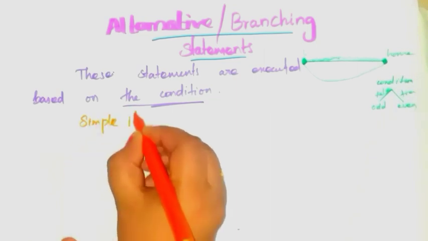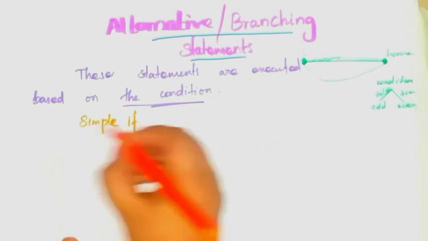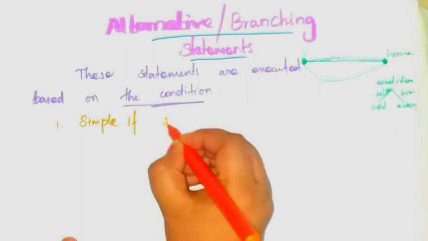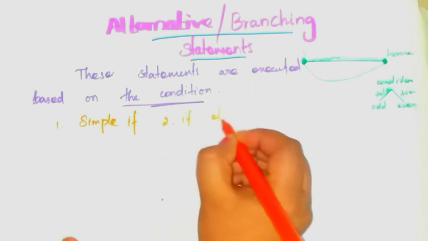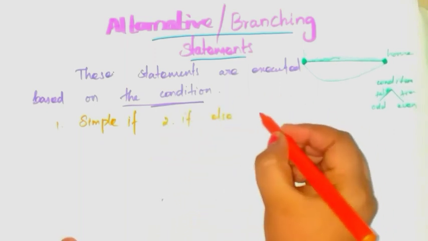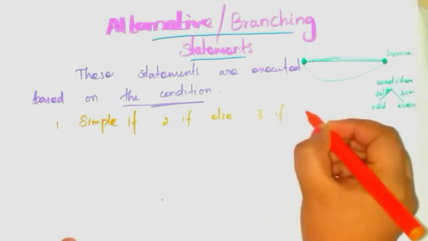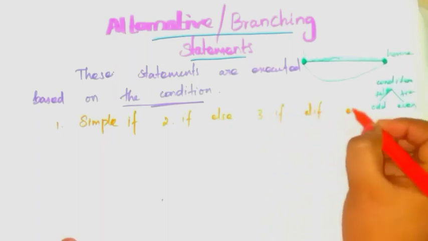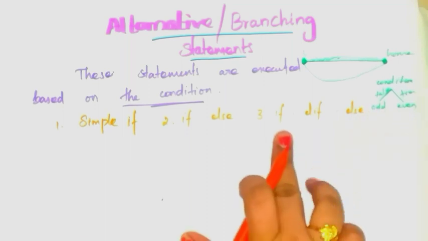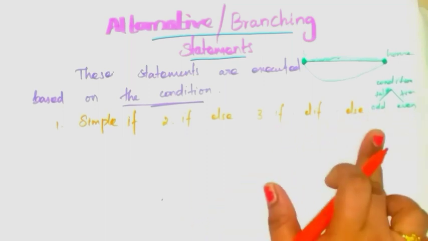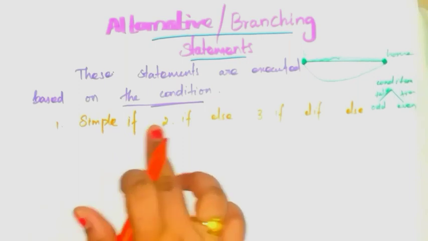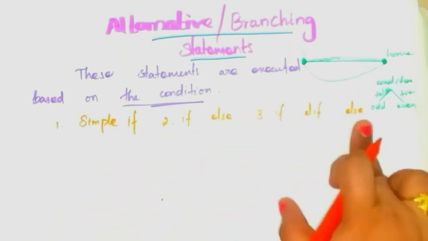Simple if statement, the next one is if else statement, and the third is if elif else, which means a simple if, if else, and if elif else.